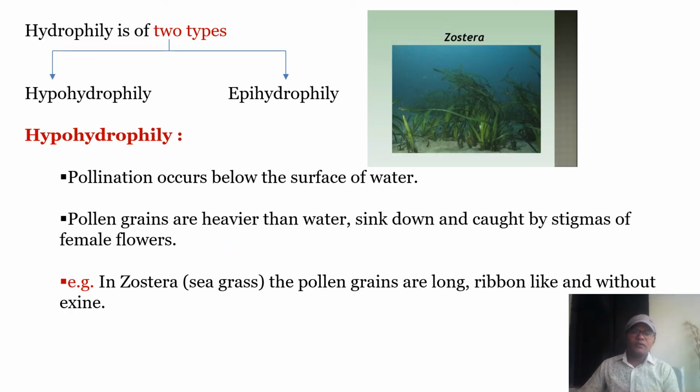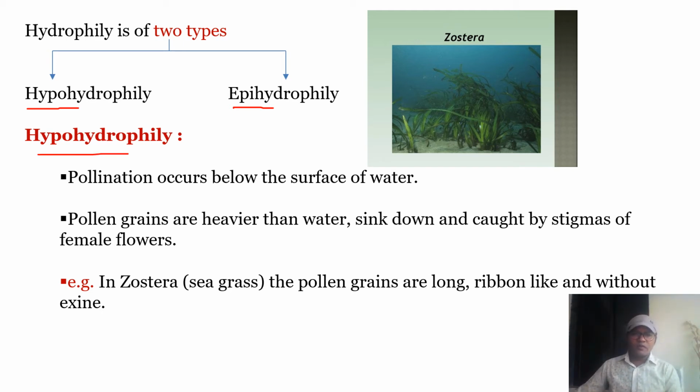Hydrophily is of two types. One is hypohydrophily, another one is epihydrophily. Hypohydrophily means the pollination which takes place below the surface of water, and epihydrophily means the pollination which takes place above the surface of water or on the surface of water. So according to that, the adaptations are found in such plants.